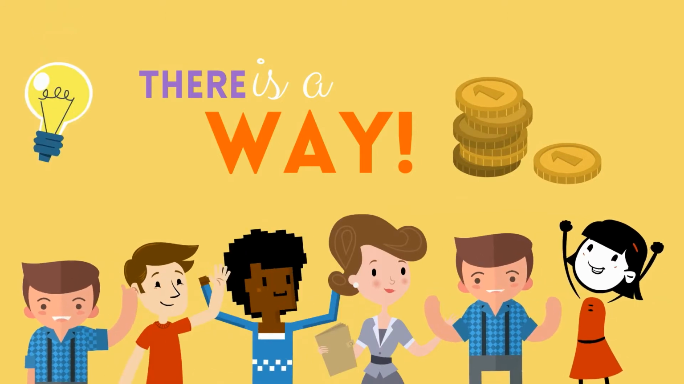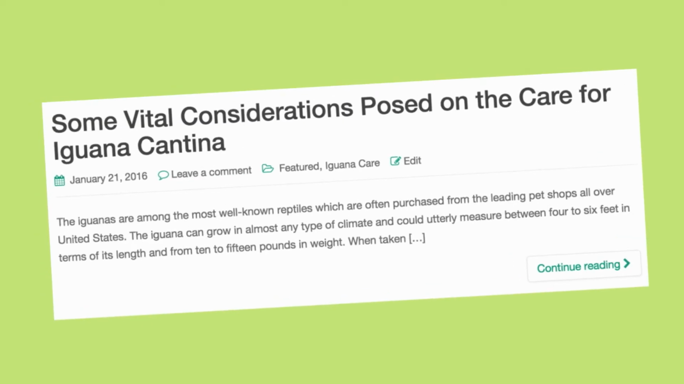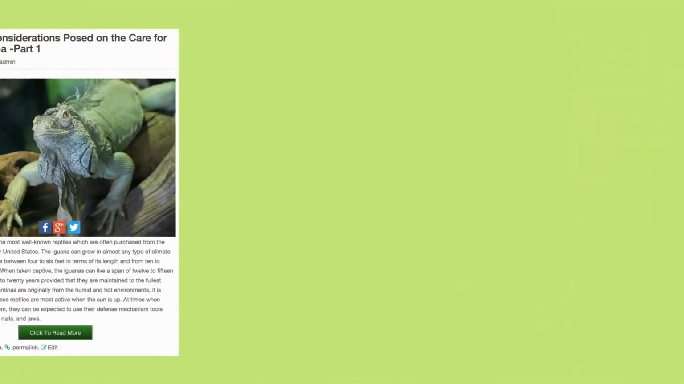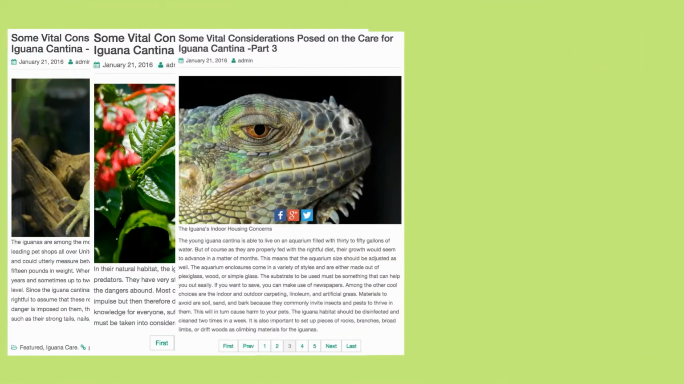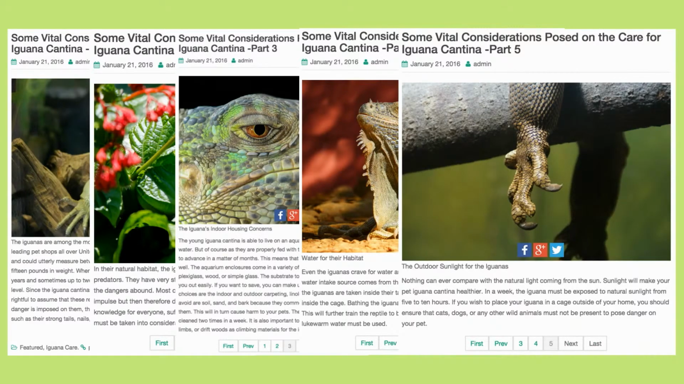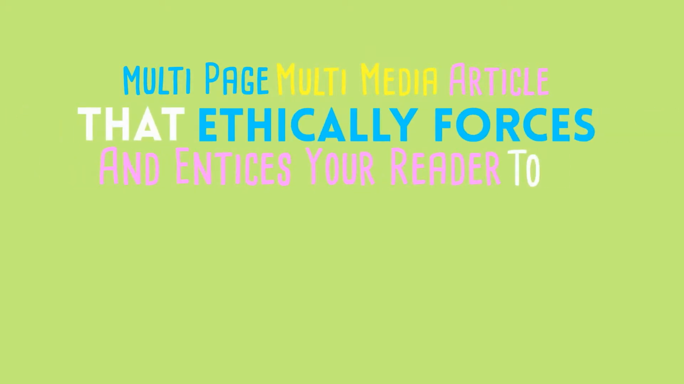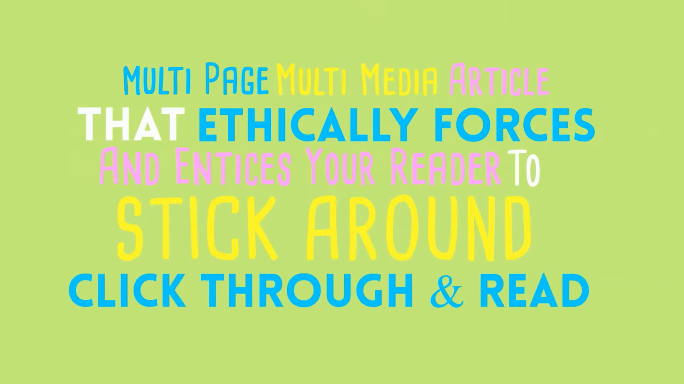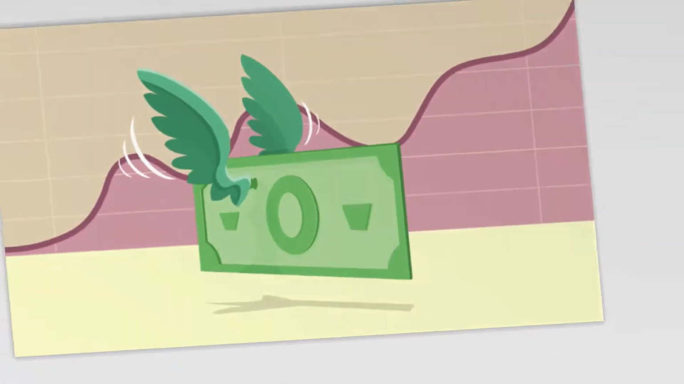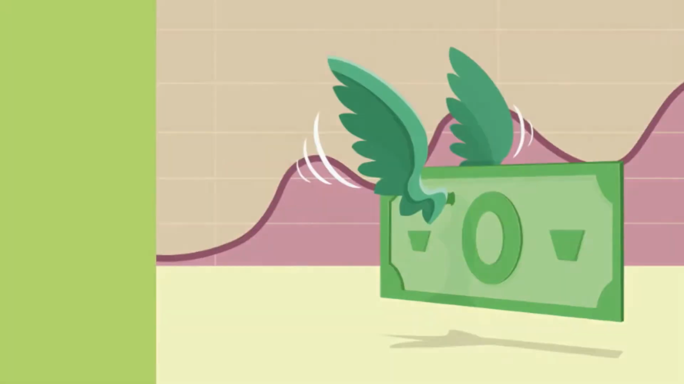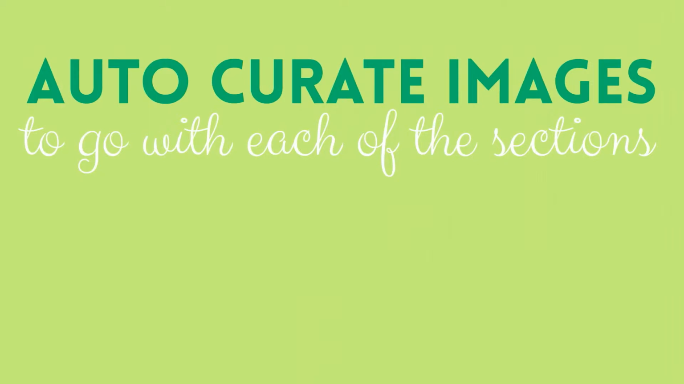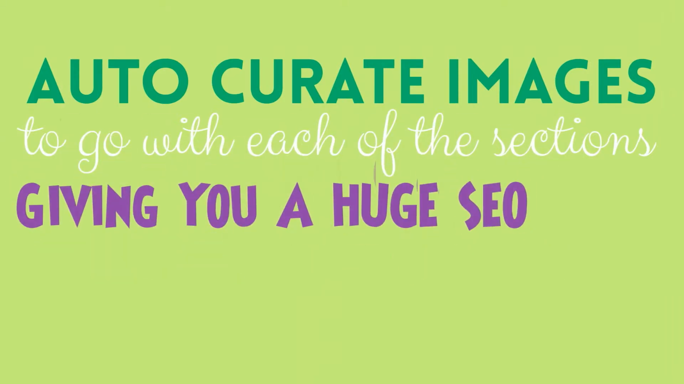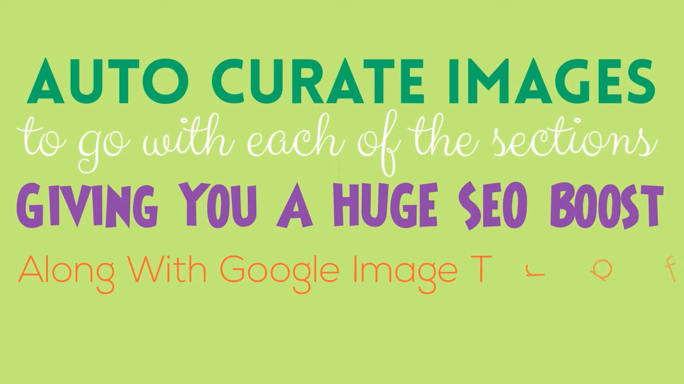What if I told you there was a simple process that would turn any single post into a revenue-grabbing goldmine? The process allows you to take any existing post, split that post into as many pieces as you like, and with one click, your blog post is turned into a multi-page, multimedia article that ethically forces and entices your reader to stick around, click through and read, increasing your ad impressions and your revenue. And the best thing is, the plugin will auto-curate images to go with each of the sections, which will end up giving you a huge boost in SEO rankings along with Google image traffic too.